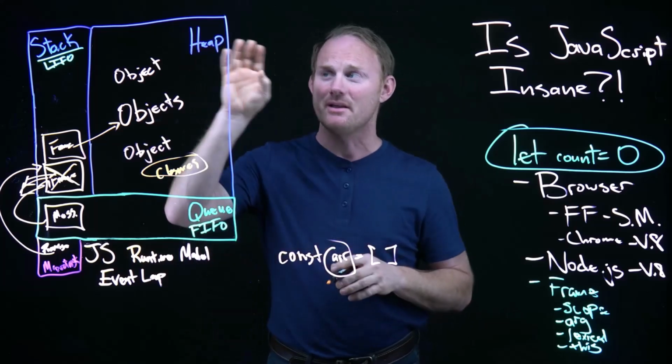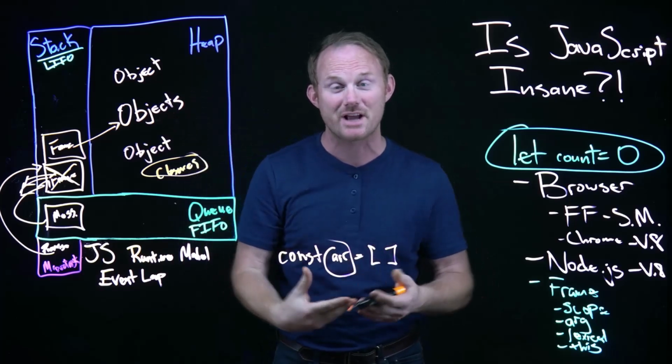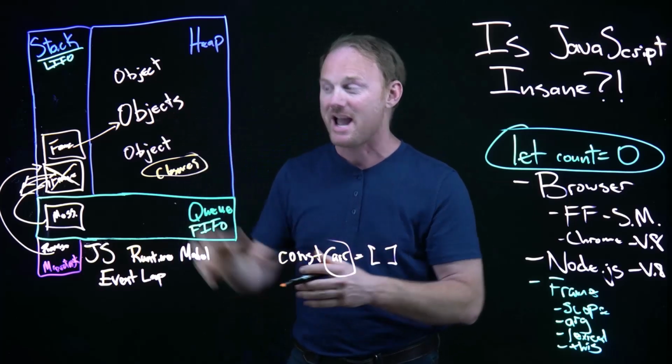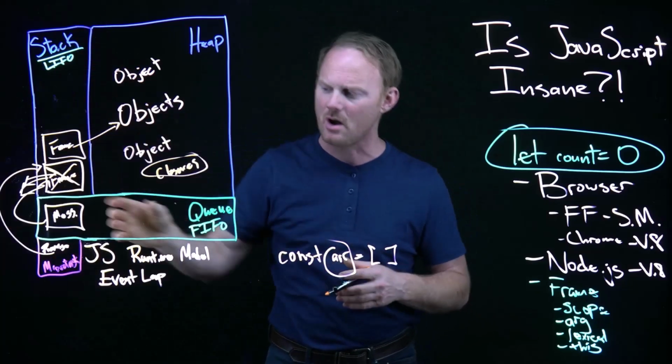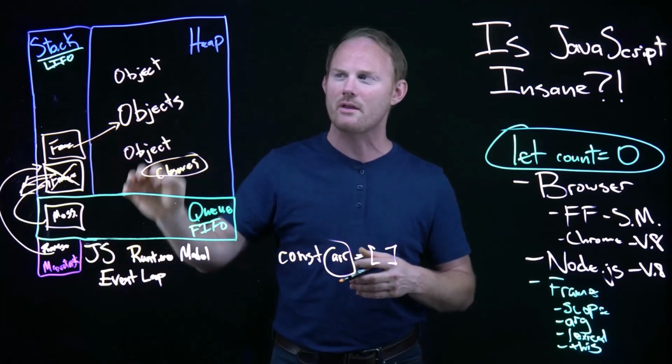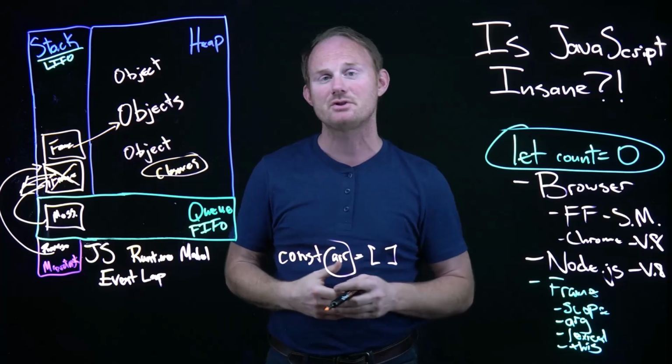Main thing to remember, the heap keeps track of all the objects, of all the sort of abstract reference data, things that aren't primitives, and it is independent of the stack. So as things are getting popped off, popped on, as the queue's getting moved in and out, all of that stuff, the heap is a different thing in memory, and it's JavaScript's job, right?